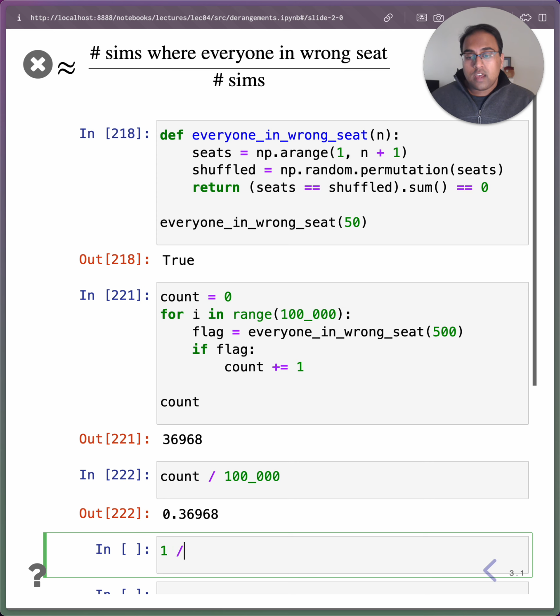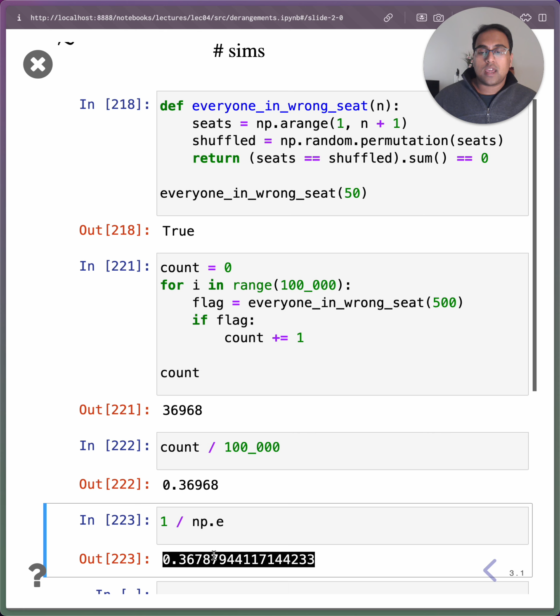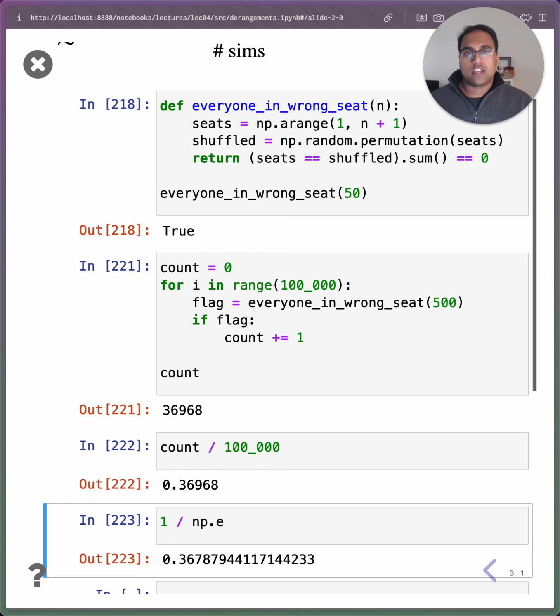And it turns out we can prove that the answer approaches 1 over e, that mathematical constant you learned about in calculus, like 2.718 and some change. This is the probability that, for a sufficiently large n, everyone ends up in the wrong seat. Now, why it's 1 over e, we're not going to have time to prove that in this video, but that's the kind of thing I'd happily walk you through in office hours, and it involves some nice permutations and combinations and principle of inclusion-exclusion logic you may have seen in previous courses.